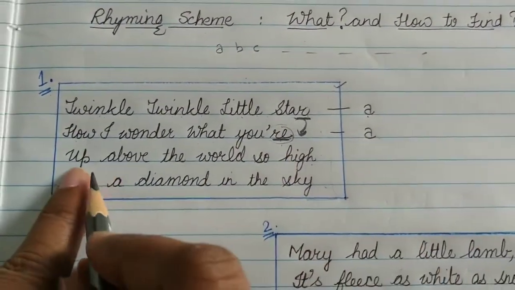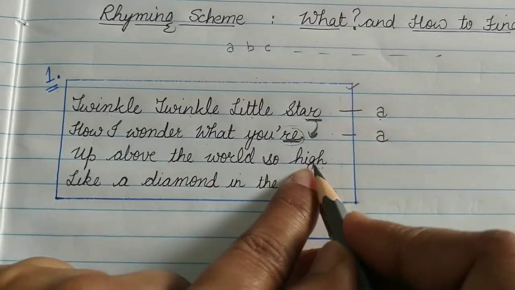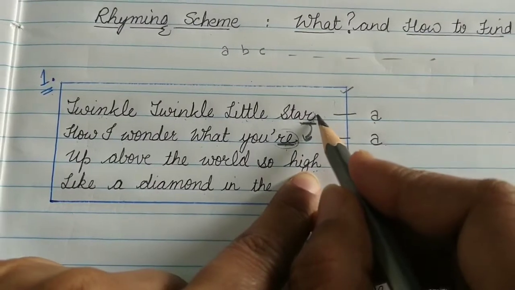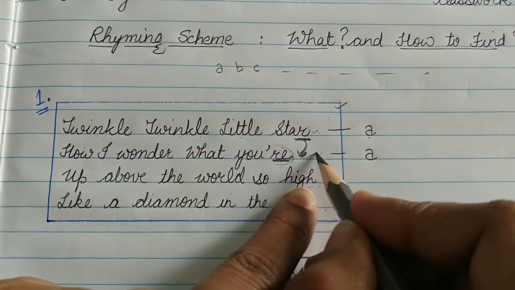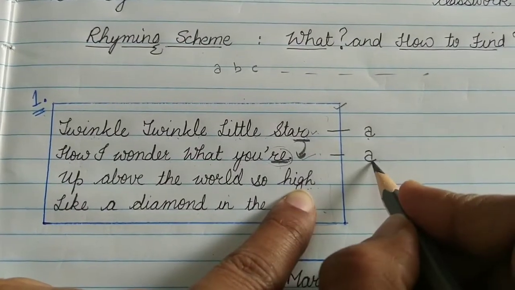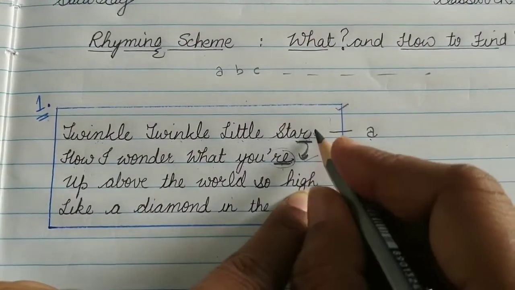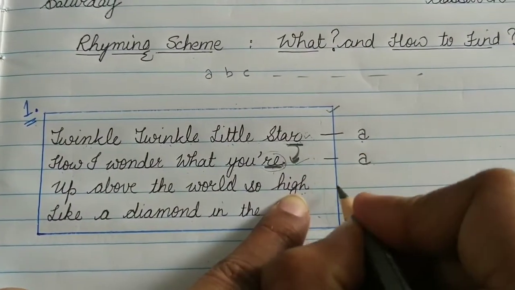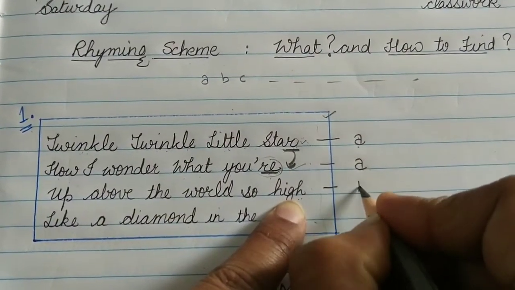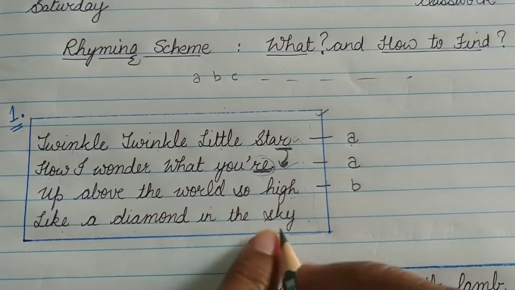Look at the third one. Up above the world so high. Now high is not matching star or are. It is something different. Now what is the next letter of ABC? It's B. Because it's different, not matching any of the above lines, I call it B. Now, like a diamond in the sky.